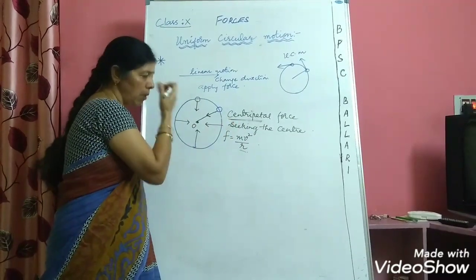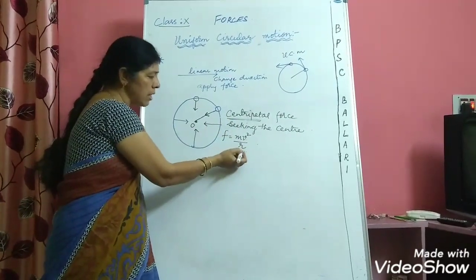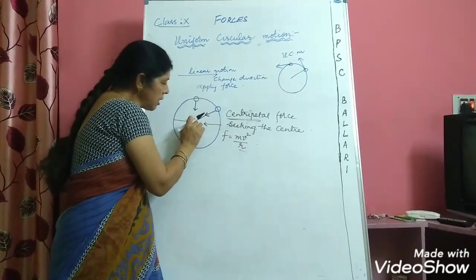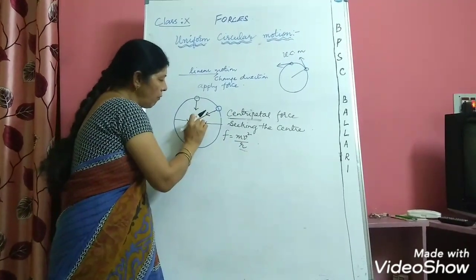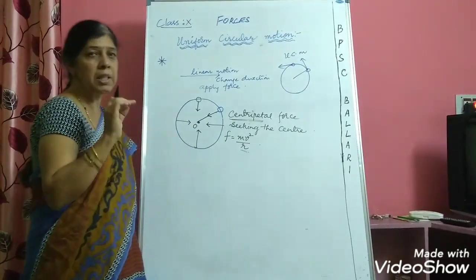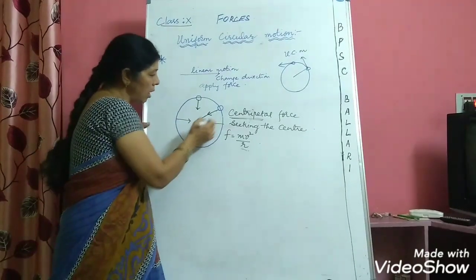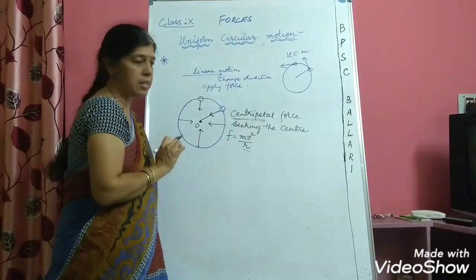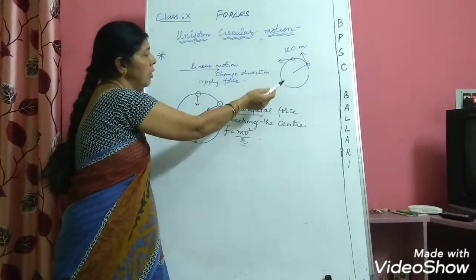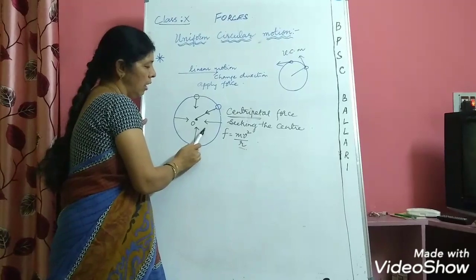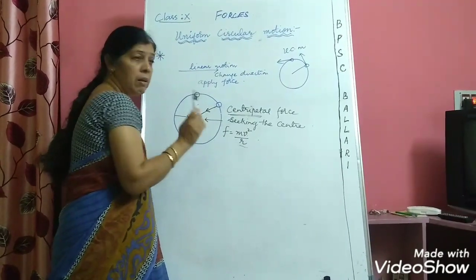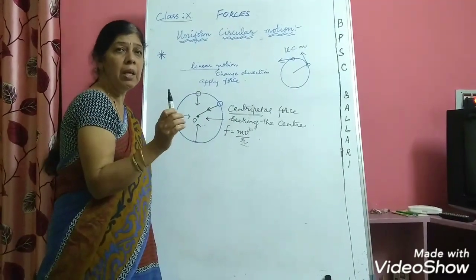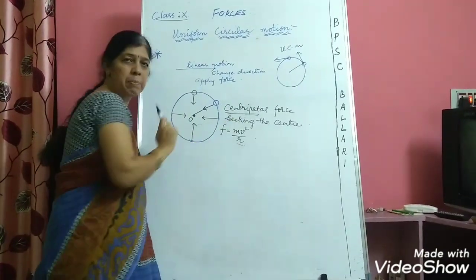Next, when I tell you about centripetal force, then we will see that R is the distance between the center and the body in general. Now here, because I am considering perfectly circular motion, R will become the radius. So remember that for a body undergoing uniform circular motion, the force applied on the body is called centripetal force.